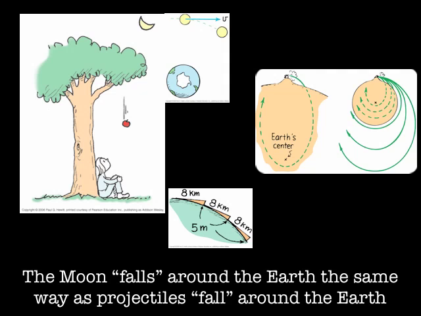There's a legend that Newton was sitting outside on his land under an apple tree, and he watched an apple fall to the ground, or it hit his head. And he thought, the same reason that an apple or any object falls to the ground, and if I take an apple and throw it, it will fall to the ground, or any object, as you know from previous material with projectile motion.